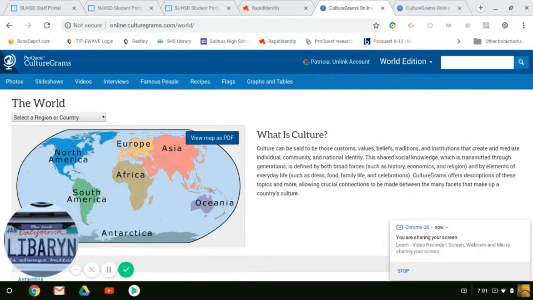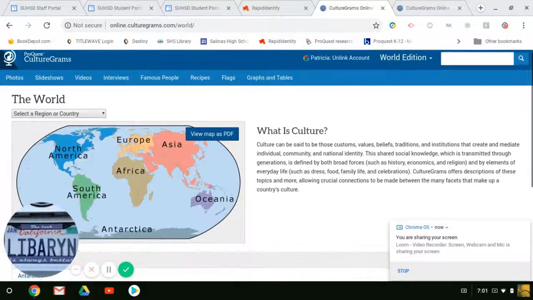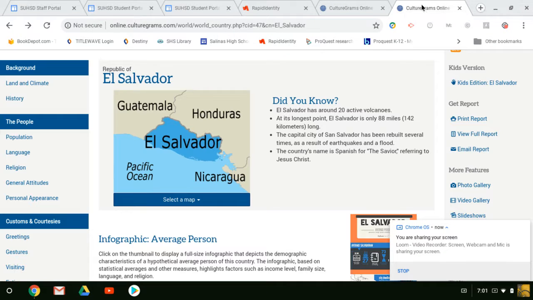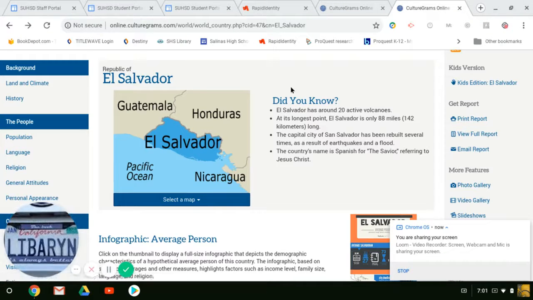Culturegrams is descriptions of culture throughout the world. They have all sorts of interesting things. They have photos and slideshows and videos and interviews, famous people, recipes, flags, graphs, and tables. And then you can start clicking on the map and choose a different country. For an example, I've chosen El Salvador.